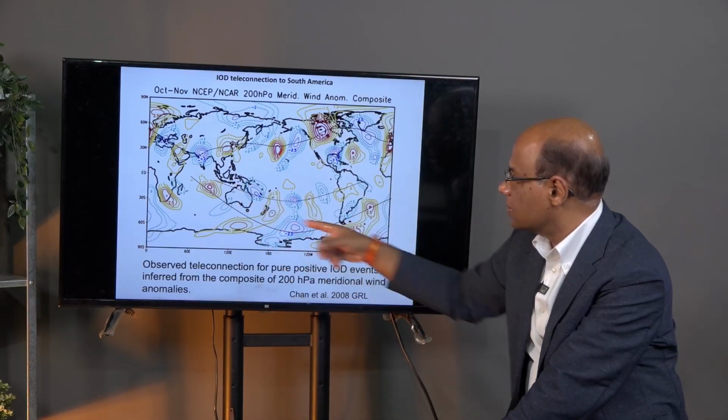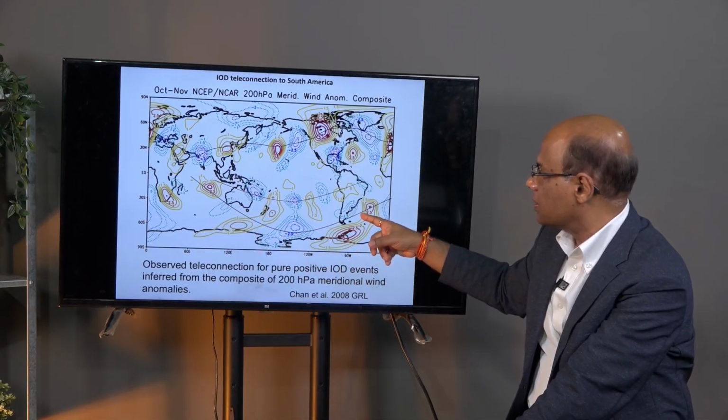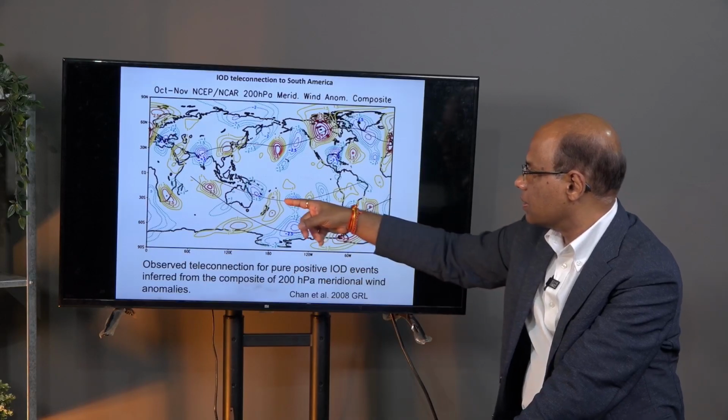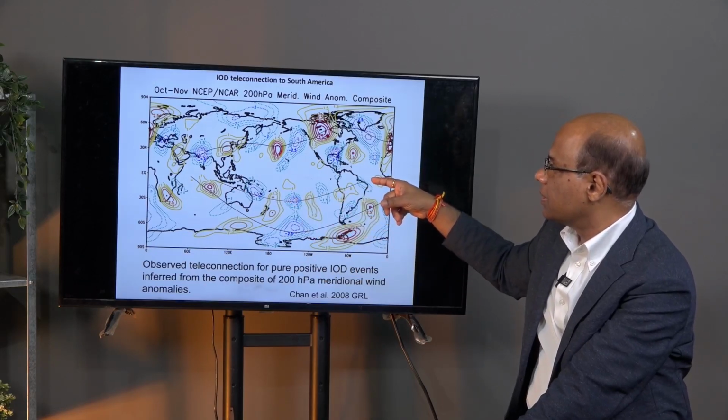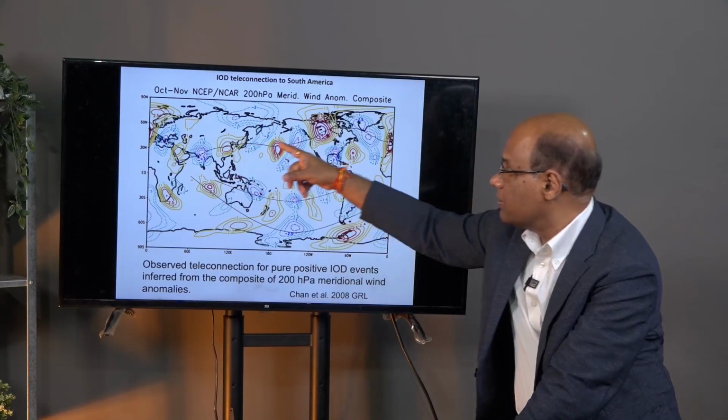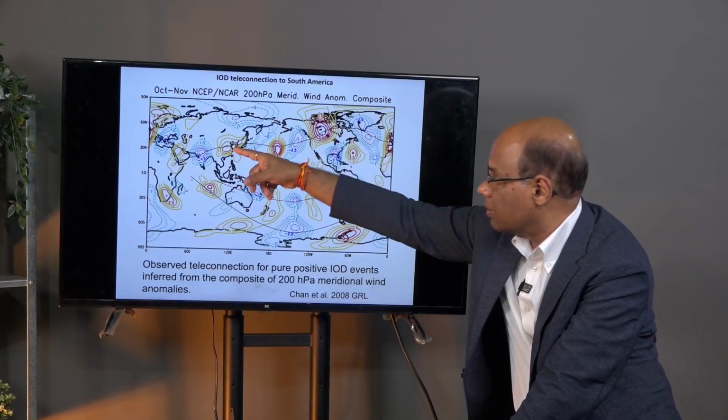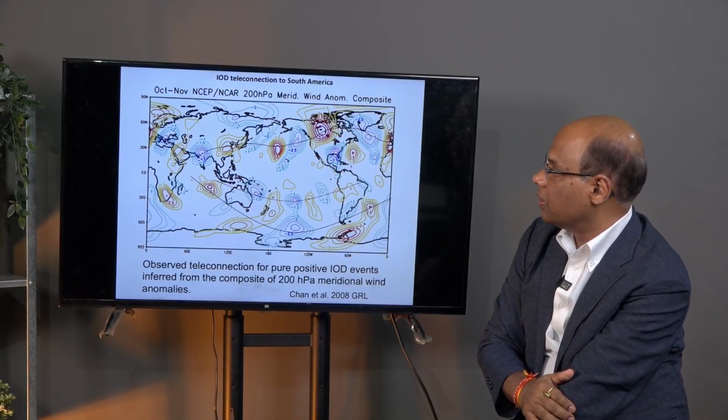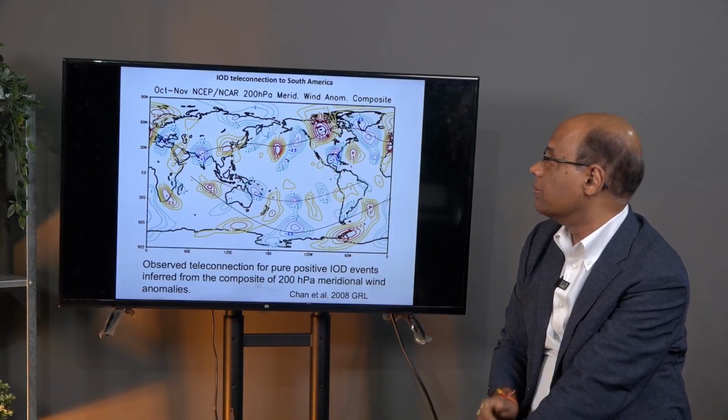We have two wave trains. One is going into the southern part of South America, the other one is going to the northern part of South America. There is another wave in the northern hemisphere propagating all the way and coming back to Europe and also the Middle East.